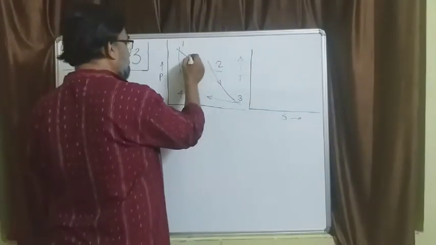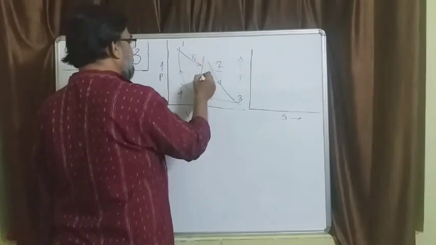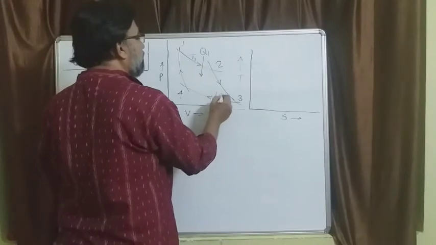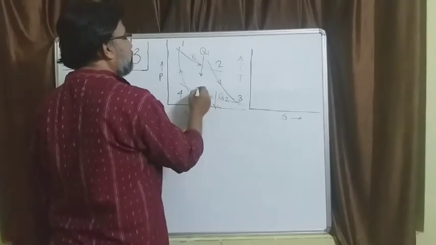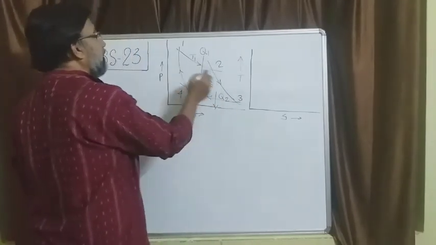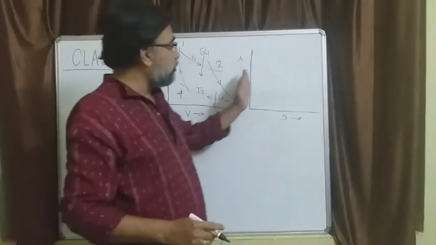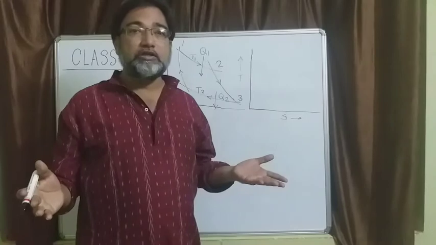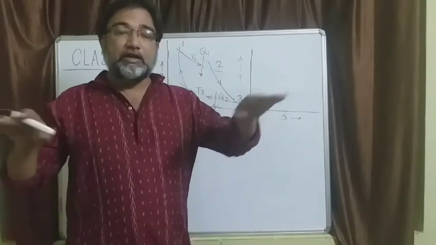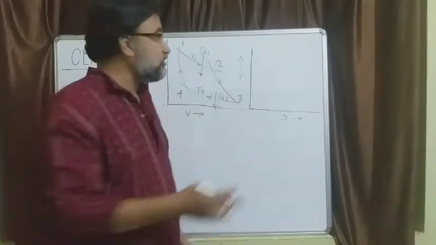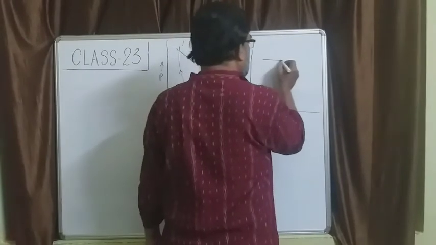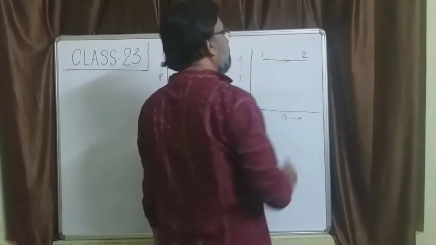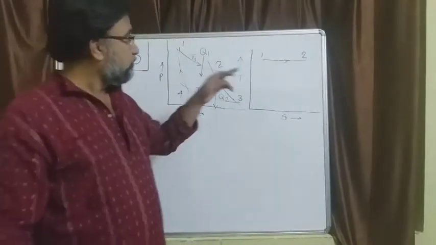So you are at temperature T1, you are adding an amount Q1 here. At temperature T2, you are rejecting an amount Q2 here. So here the temperature is T2, and it is an isothermal process. How does an isothermal process look in a TS diagram? Temperature is constant and temperature is on the y-axis. So it will be a horizontal line. 1 to 2 is a reversible isothermal process.